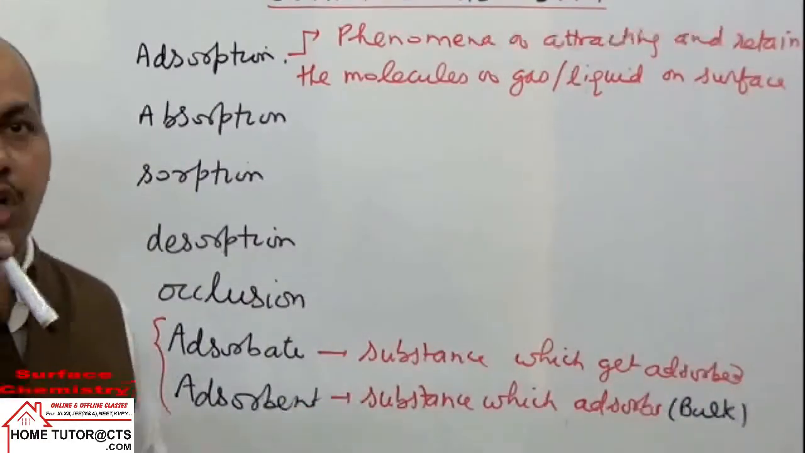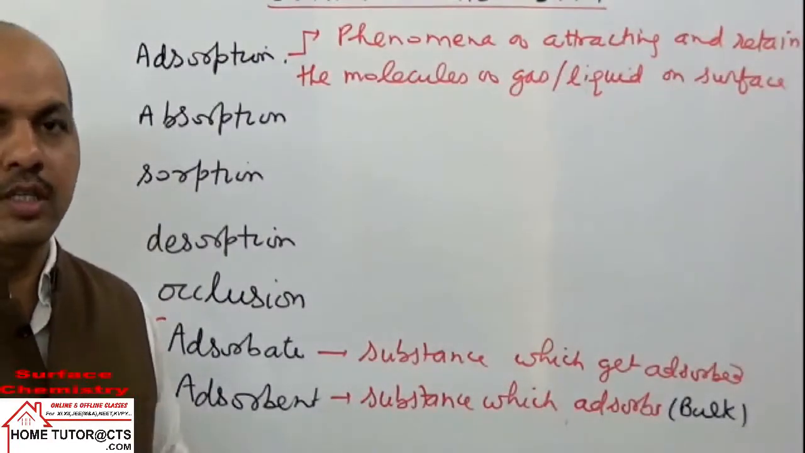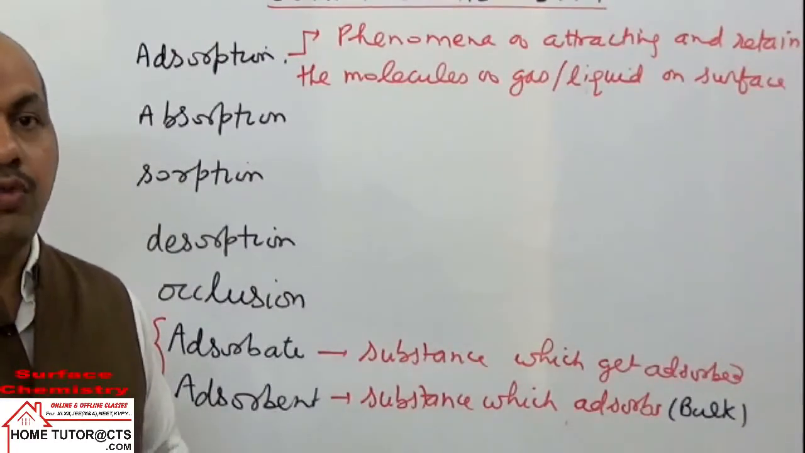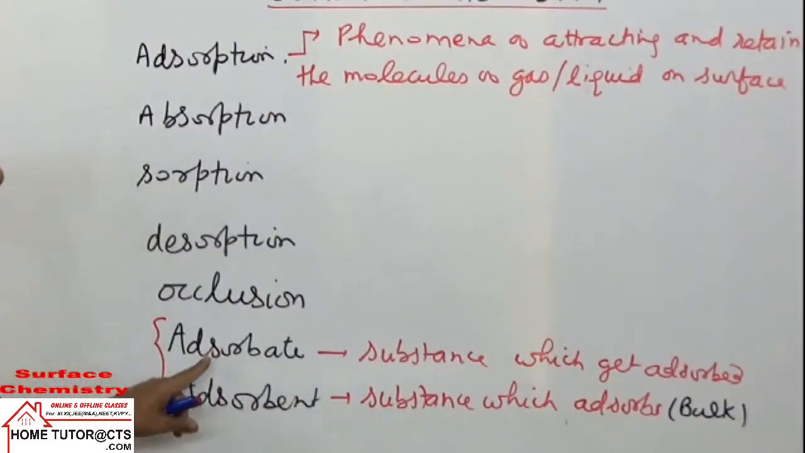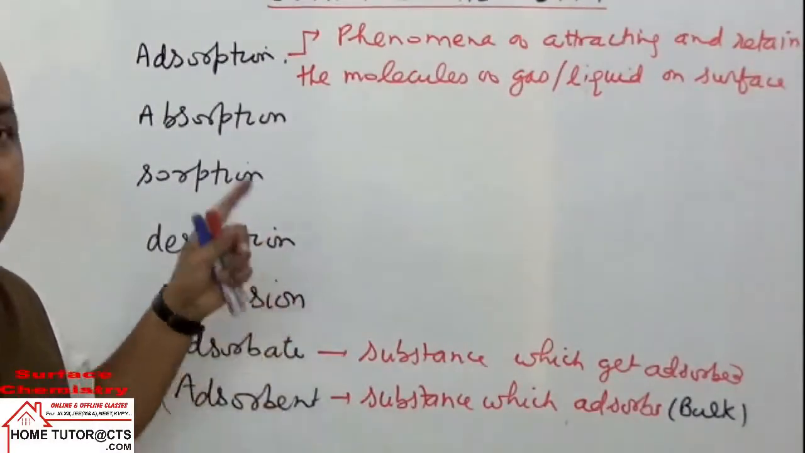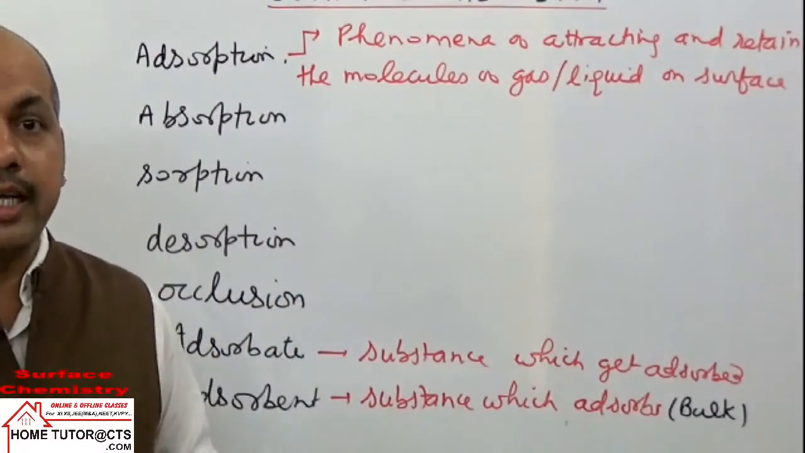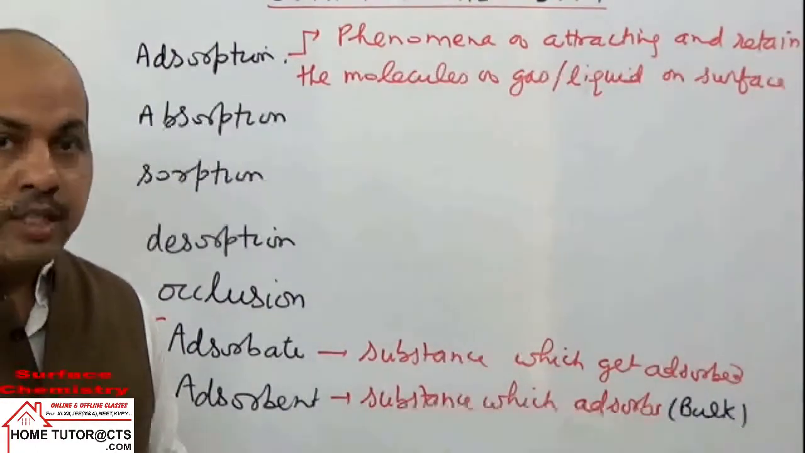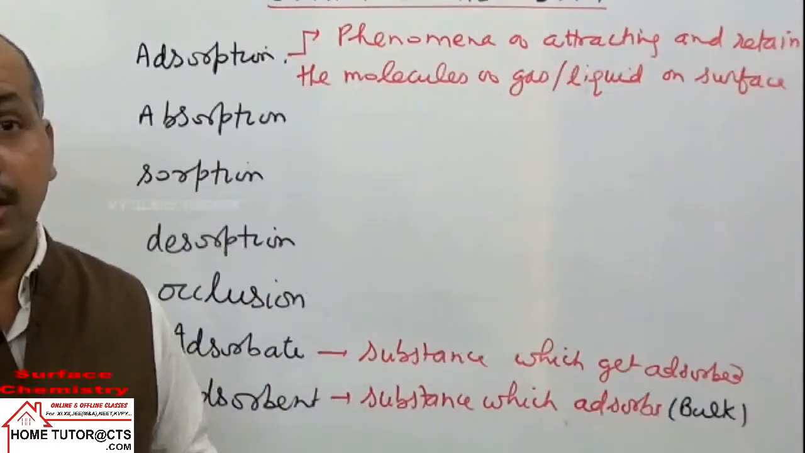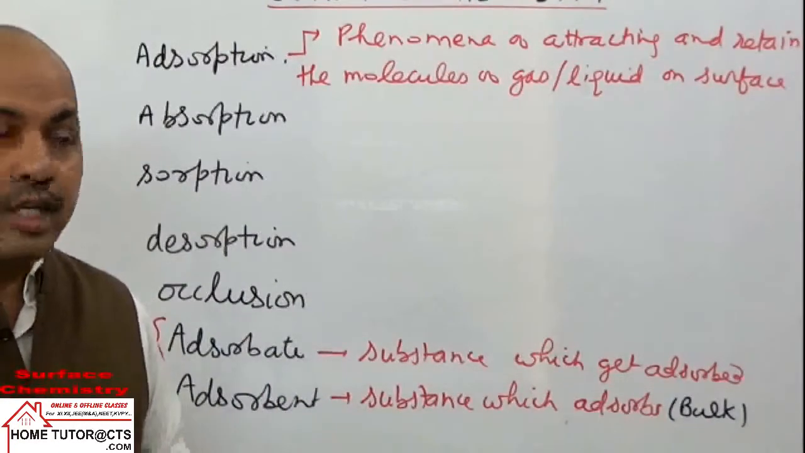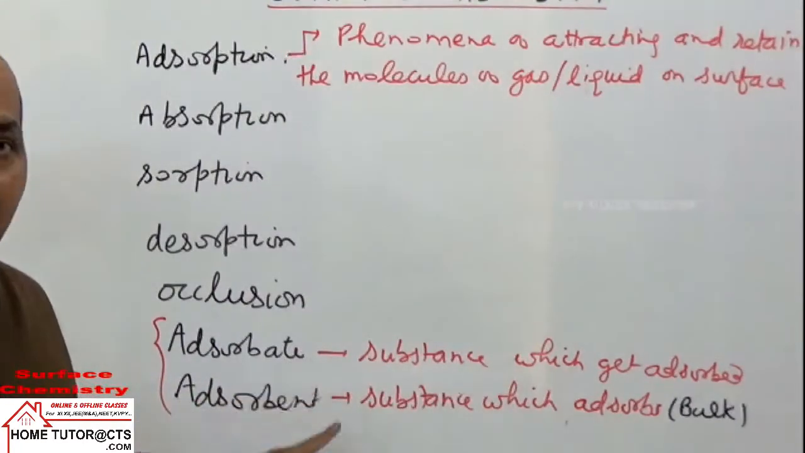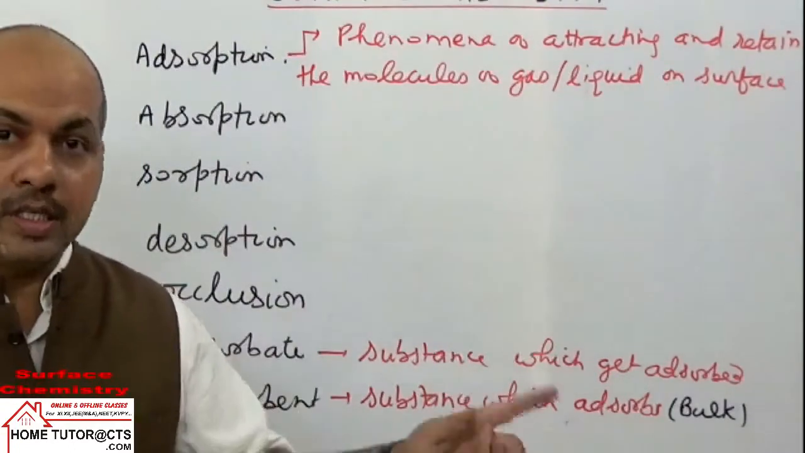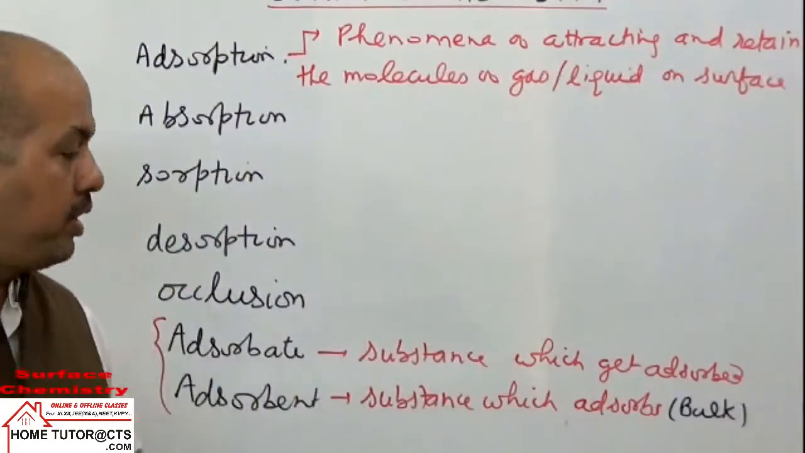Take an example: a chalk piece put in ink solution. The chalk will act as adsorbent, and the ink particles which remain on the surface will be called adsorbate. Similarly, solids like metals can adsorb, they can attract and retain gas molecules on the surface. In that case, the gas will be called adsorbate and the solid will be called adsorbent. The substance which gets adsorbed is adsorbate, and the one which adsorbs is called adsorbent.